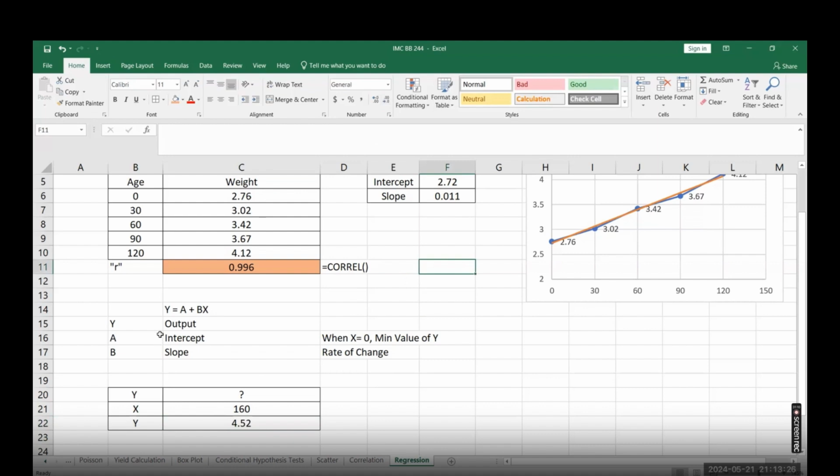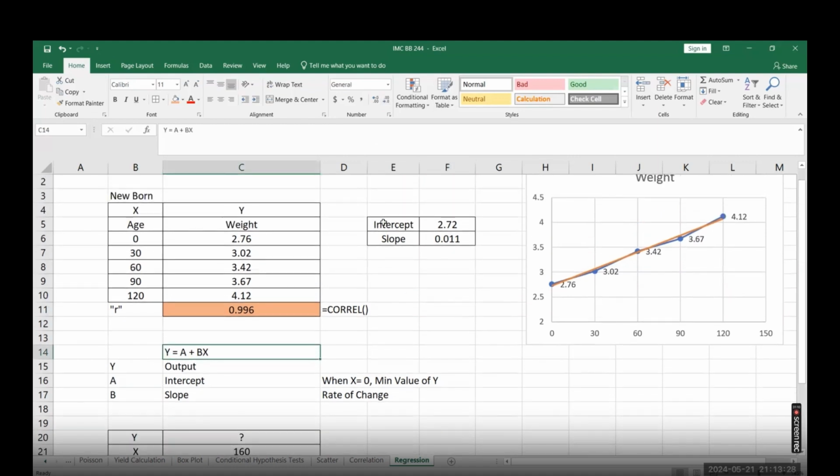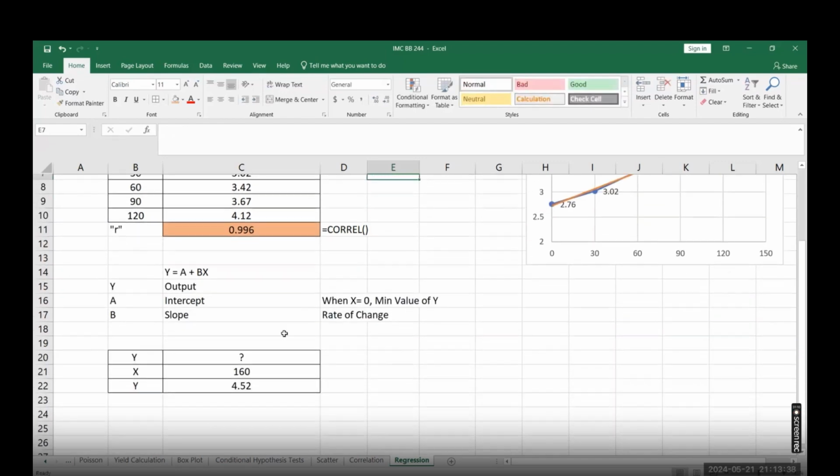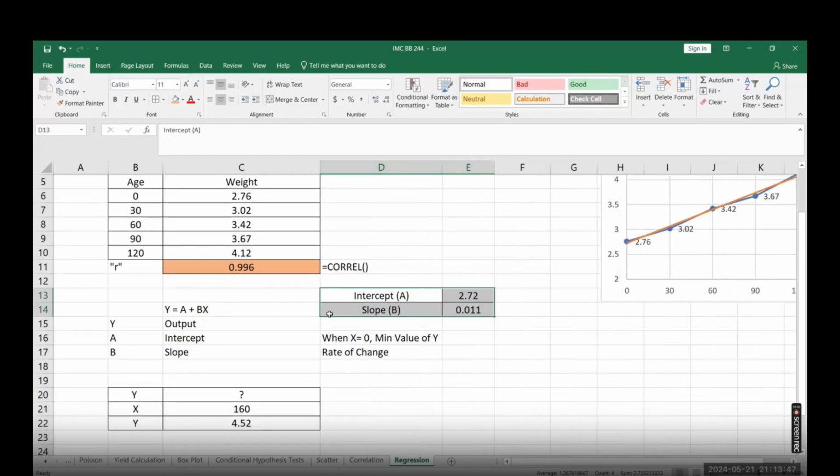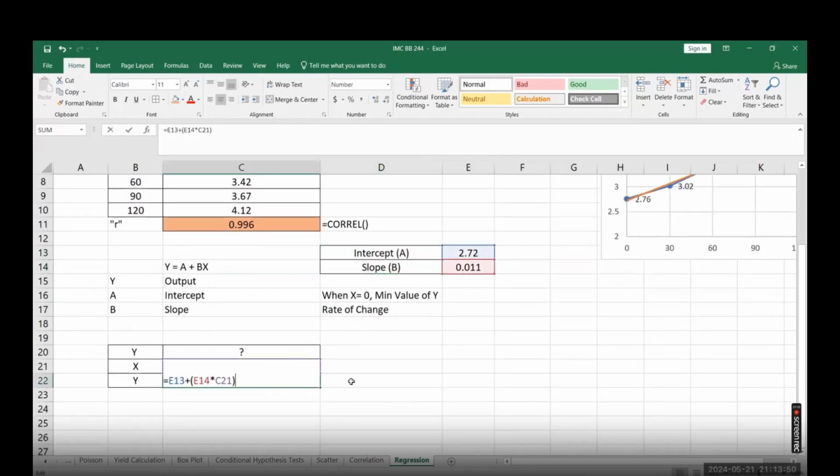Y is equal to A plus BX, I applied. Intercept is your A and slope is your B. So Y is equal to, identified A is 2.72, and the B value or the slope of the data is 0.11. And 0.11 here I multiplied by the X, which is 160 days. So after 160 days, the weight of the baby will be 4.52 kg.